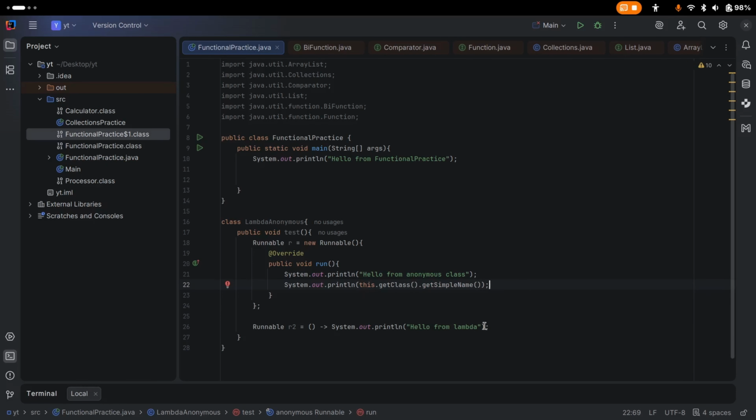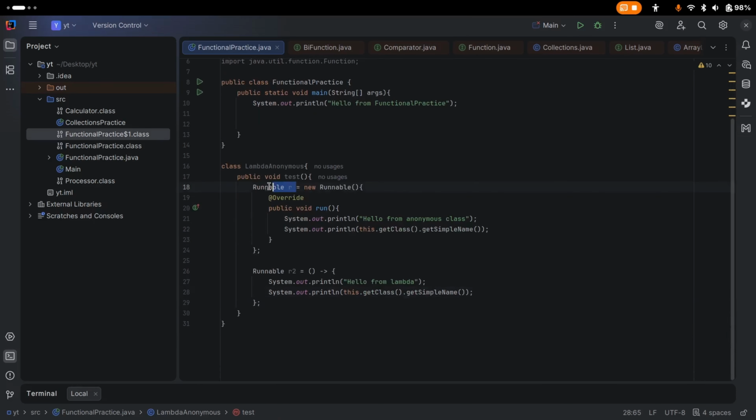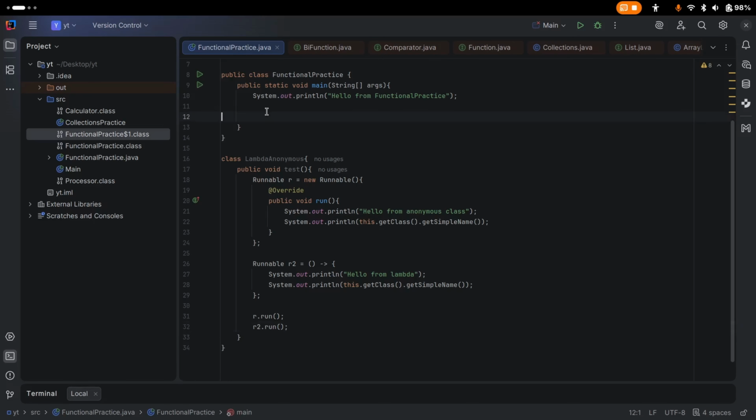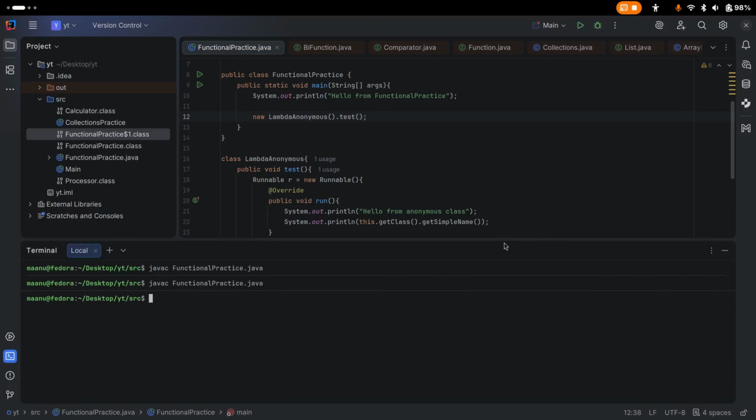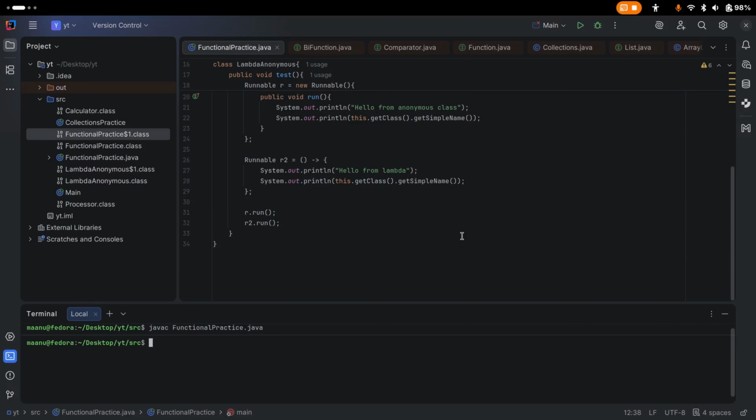And if we try to do this from lambdas, you can see if we need multiple statements, then definitely we need these brackets. Now we can call these two behaviors here: r.run(), r2.run(). And if we call this from here, let's say new Test(). Now you will see what we get. Clear this, compile this, and now we can just run this one.